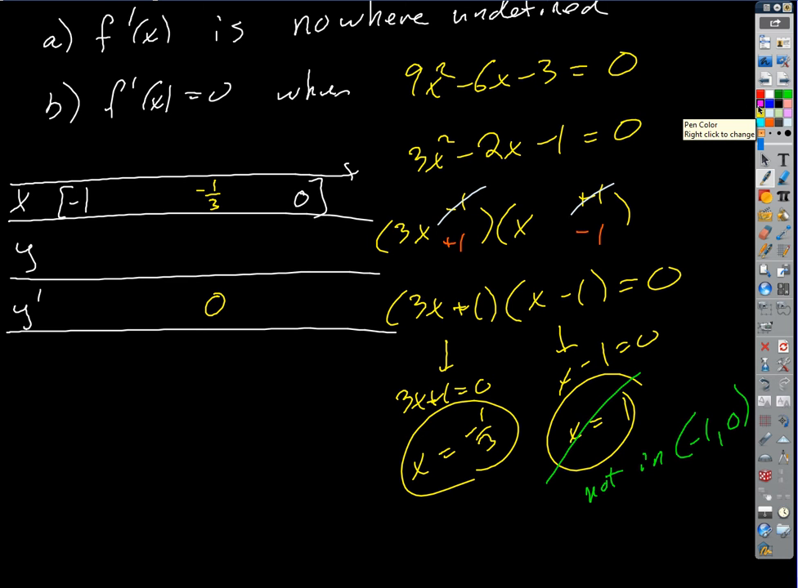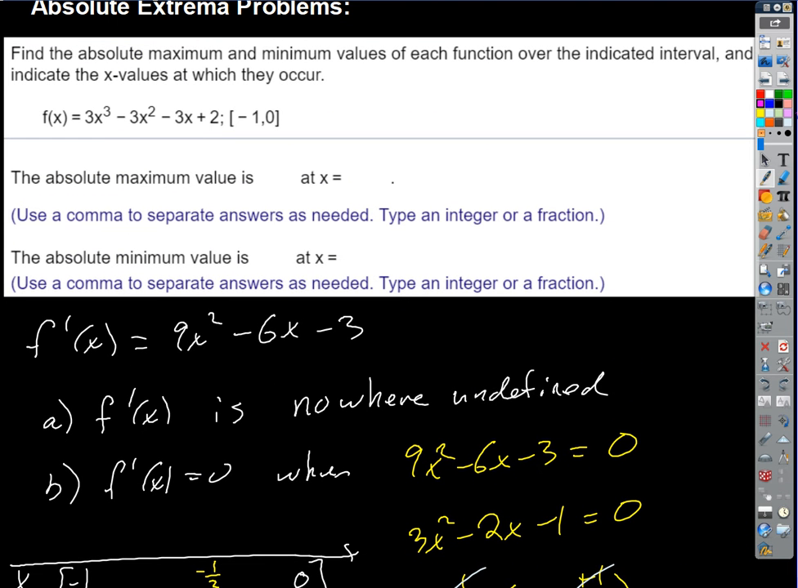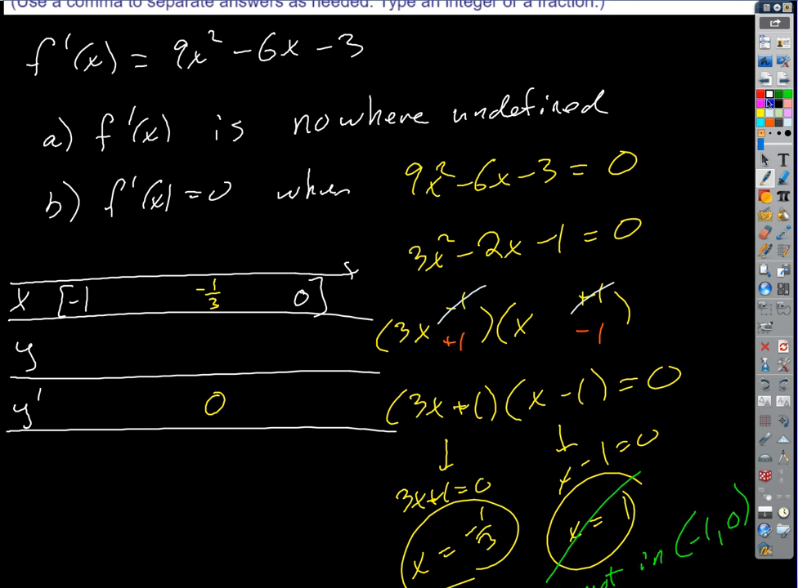So what is the value of our function at negative 1? Well, let's plug it in and see. If I let x equal negative 1, I'm going to get negative 3 minus 3 plus 3 plus 2, so negative 1. Okay, so we end up with the point negative 1, negative 1, right? Now that looks just like an ordered pair, turned kind of sideways, but it's the ordered pair negative 1, negative 1.